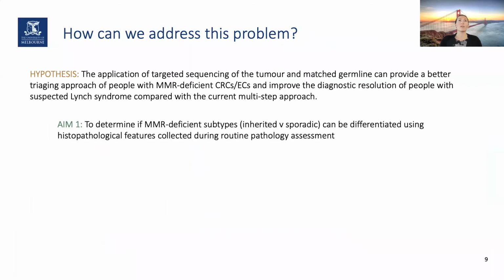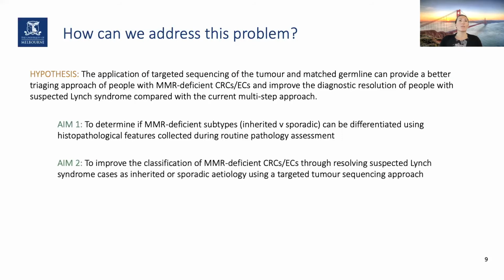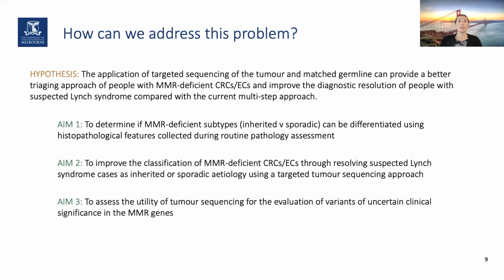We want to see if we can differentiate the MMR-deficient subtypes by using histopathological features, which have already been collected during routine pathology assessments. We want to see if, through this targeted tumor sequencing approach, we can help resolve MMR-deficient CRCs and ECs, as well as if we maybe can help to reassess variants of uncertain clinical significance, which are harbored in the MMR genes.